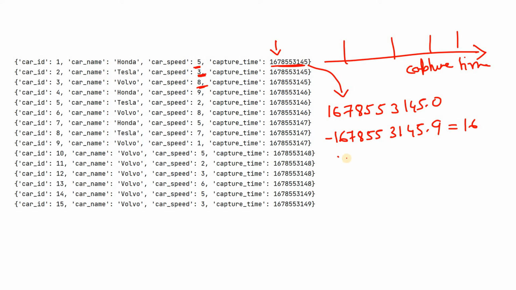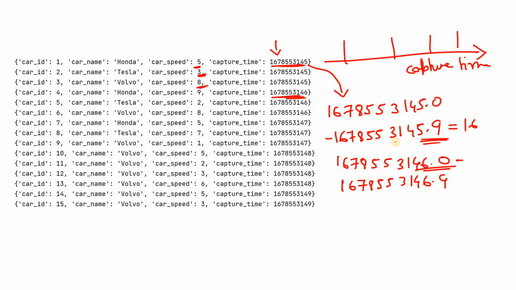Now the next window starts from 16785531446.0. This is where this capture time starts. This window will start and it will go to 16785531446.9. So see, the windows are non-overlapping. The previous window finished at 45.9. The new window is starting at 46.0. So they are non-overlapping, and the interval between start time and end time is always fixed. That is a 1 second interval we are keeping always. Now in this particular range, what will be the aggregated result if you compute?